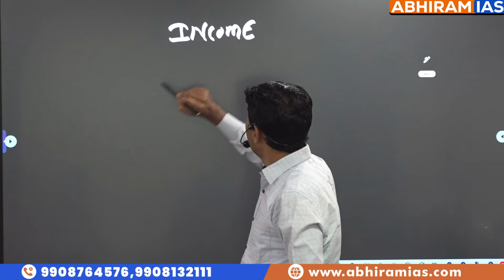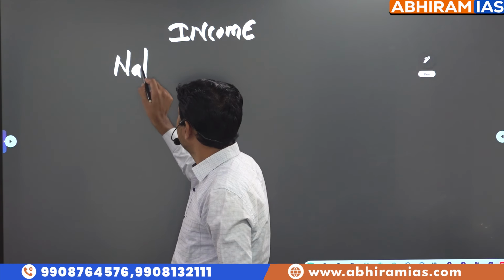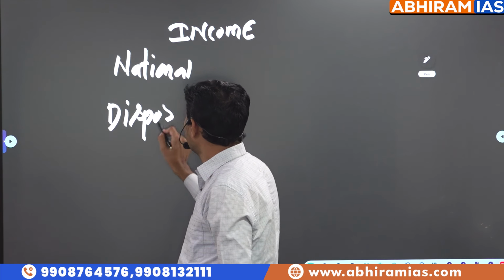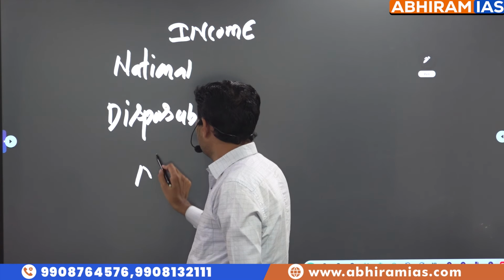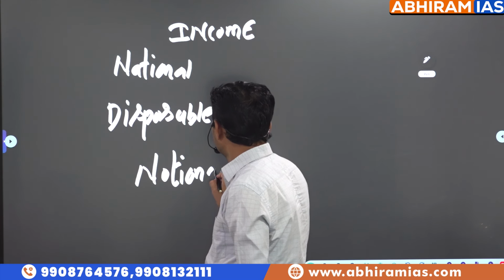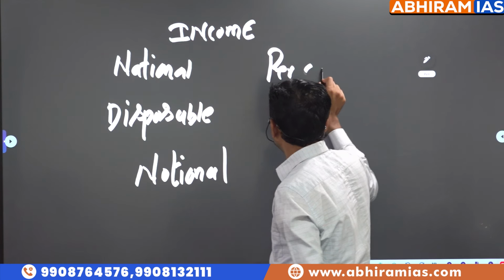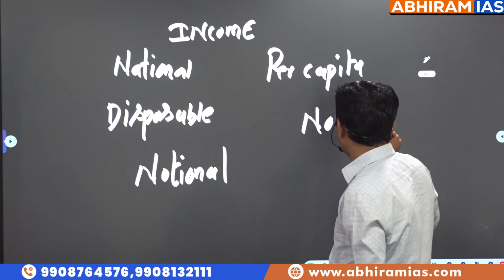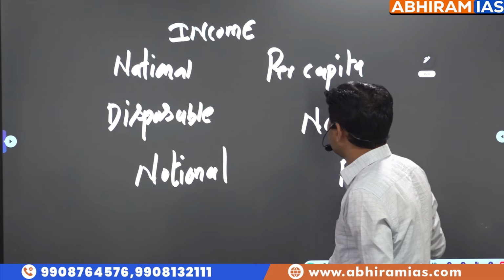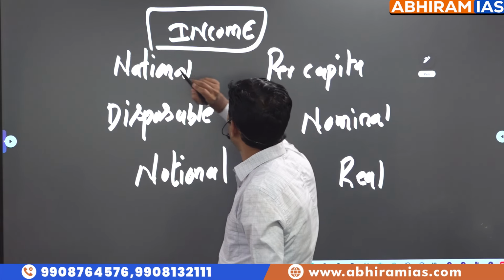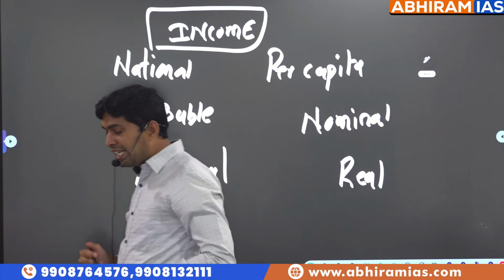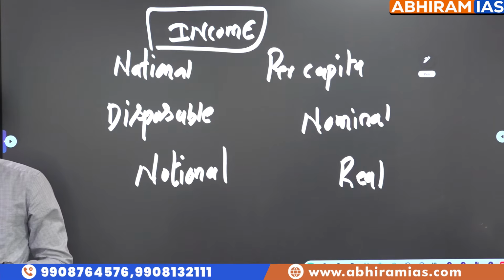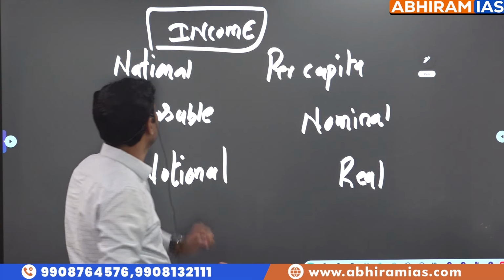Here you have to understand national income, disposable income, notional income, per capita income, nominal income, real income. Because one of the previous year question themes is, while calculating national income, what should be considered, what should not be considered. So what is the meaning of income, sir?